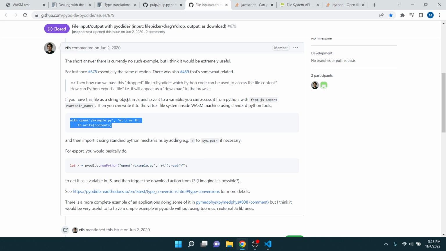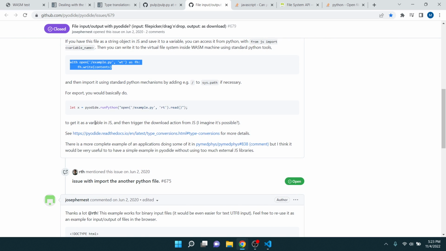If you have this file as a string object in JS and save it to a variable, you can access it from Python with from JS import variable name. Then you can write it to the virtual file system using standard Python tools, and import it by adding, if necessary, the variable, and ensure that down actions, see type conversions.